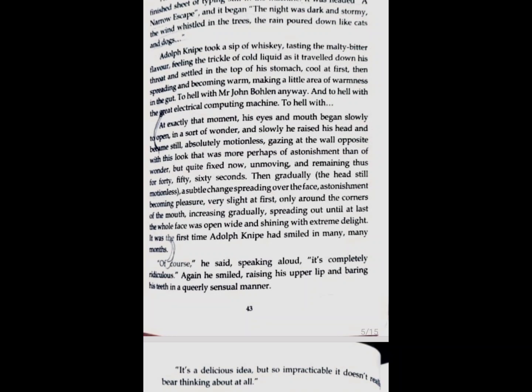So again telling that this man enjoys this activity. Very slight at first, only around the corner of the mouth, and then it's increasing gradually, spreading out until at last the whole face was open wide. He was shining, he was smiling, he was delighted, and this was the first time that he smiled. So it shows us Adolph Knipe's dedication to the world of stories, Adolph Knipe's dedication to something that actually excited him and filled him with passion.